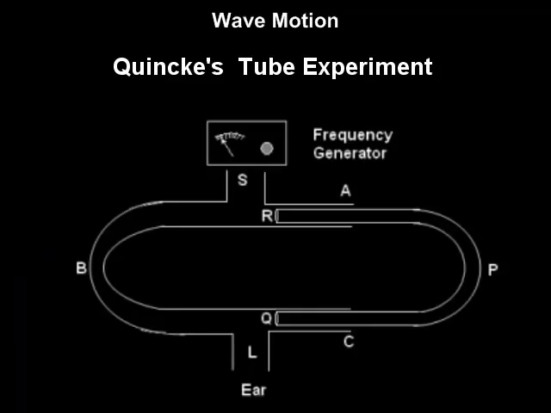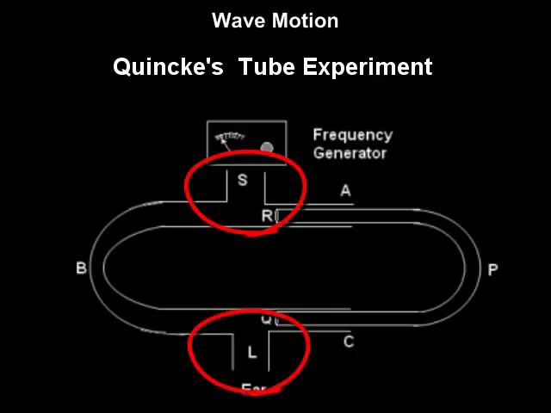Tube ABC has inner diameter slightly greater than the outer diameter of the tube PQR. Hence, PQR can slide in ABC. Tube ABC has two openings, S for the source and L for the listener.